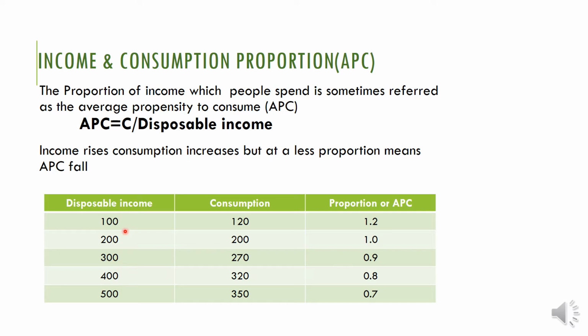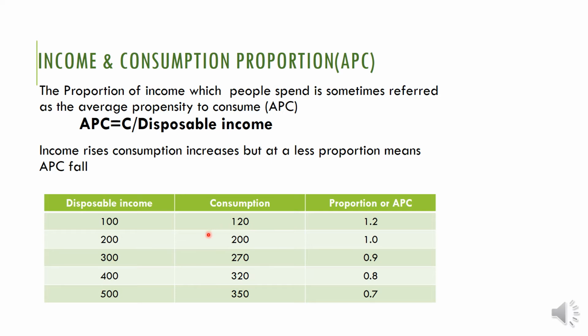You can see it here. I am just taking an example. Income increases from 100 to 200, 200 to 300, 300 to 400, 400 to 500. Consumption is simply the amount of money you spend on purchasing goods and services. When your income is 100, you spend 120. That means the additional 20 rupiah you either borrowed, took as a loan, or took from your assets or something like that.